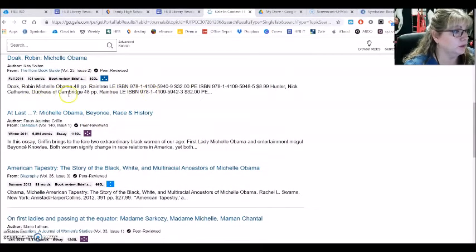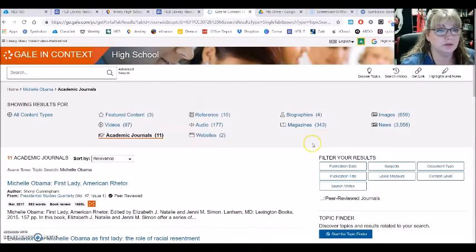Okay, so this second one, we don't have a lot, but look, it does give you a price for a book, and I just happen to know the Horn Book Guide is a journal that is just reviewing books. So that's not going to be a result that you would want. Here we have a second one, Michelle Obama, Beyonce, Race and History. And it tells you right here in your summary, this is an essay. So that might be something that would be helpful. So that's just a little bit of how I go through and analyze my results.